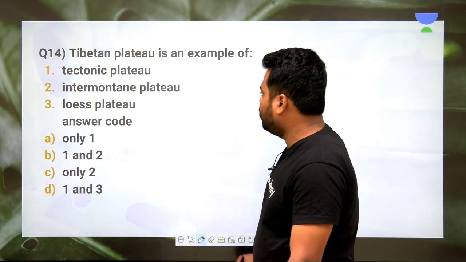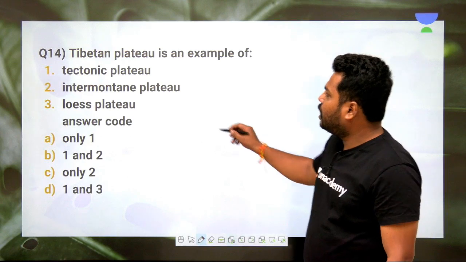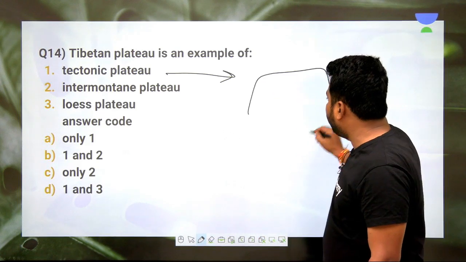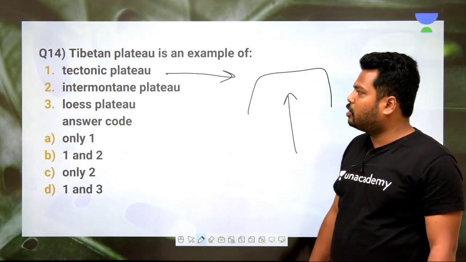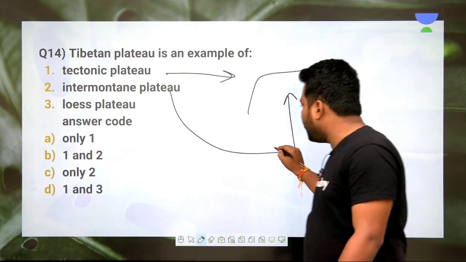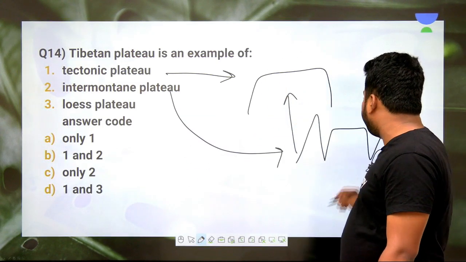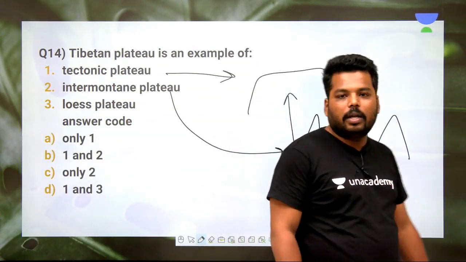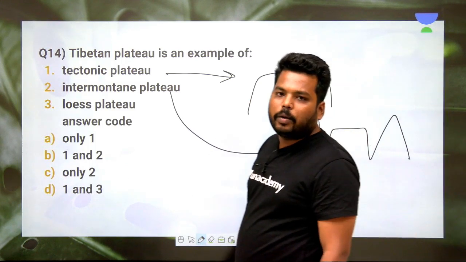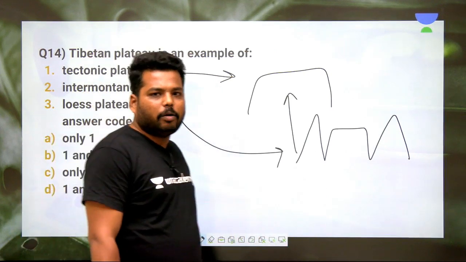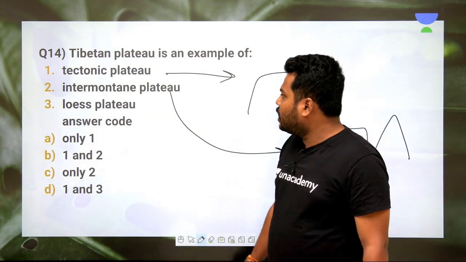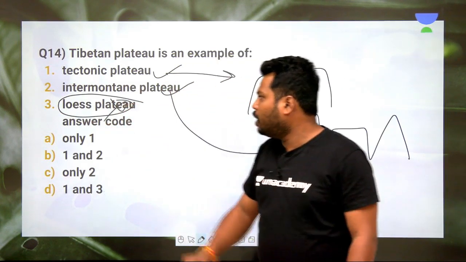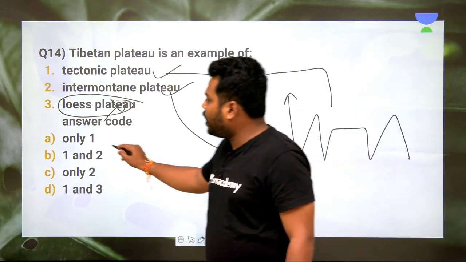So what kind of plateau it is? Generally, plateaus are of three different types. Tectonic plateau is on the basis of its structure, like whenever because of upliftment of the continent, if you have plateaus, that is tectonic plateau. Intermountain plateau, it is like plateau present in between mountains, like if any plateau, if it is covered partially or completely by the mountain ranges, it is called as intermountain. And lavos plateau, it is an eroded plateau, like whenever wind erodes, it would be called as lavos plateau. Hence, Tibetan plateau, it is tectonic plateau and intermountain plateau, but it is not the lavos plateau, where wind doesn't come into picture, and hence 1 and 2 becomes the option.